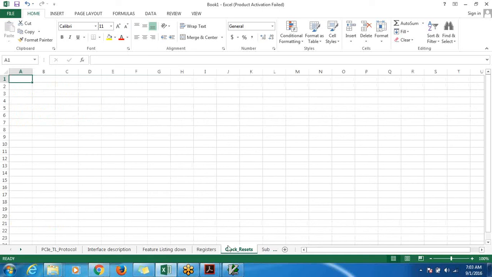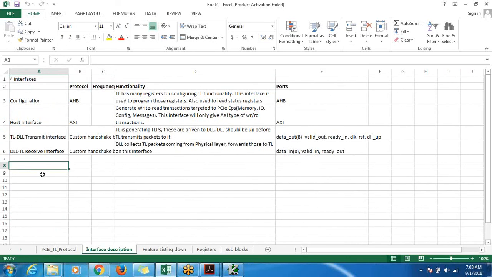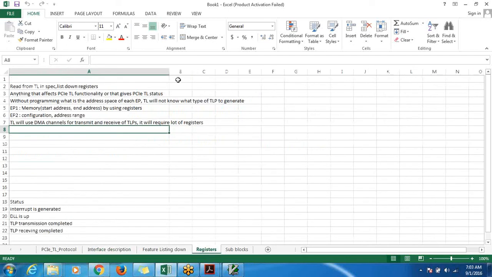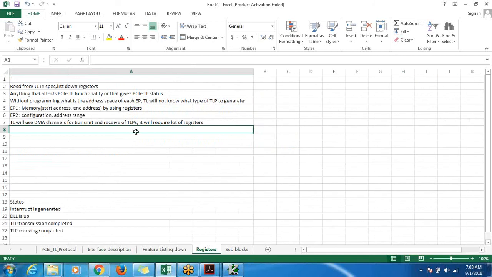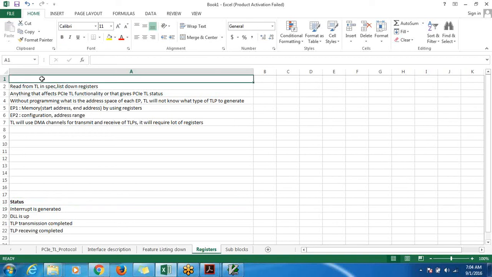Again, I think clocks and resets are not exactly required because we have already written clocks and resets as part of the interface definition itself. Here itself we'll write what is the need for that clock, everything. Registers we have listed. Again, as said, will give you time to read through this, come up with more of this configuration.